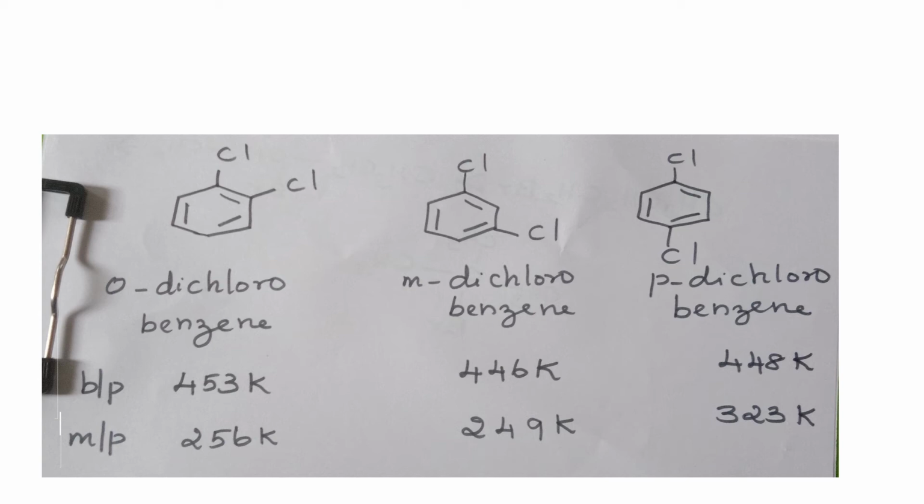In the case of melting point, orthodichlorobenzene has 256 Kelvin, metadichlorobenzene has a melting point of 249 Kelvin, and paradichlorobenzene has a melting point of 323 Kelvin. So the para isomer has a high melting point as compared to the ortho and meta isomers. Why? Because the para isomer has symmetry and fits well in the crystal lattice.